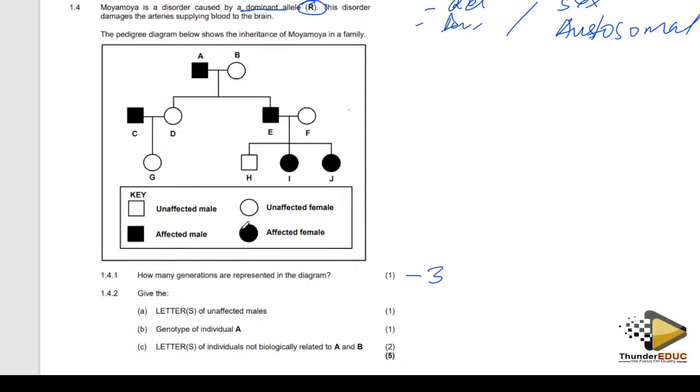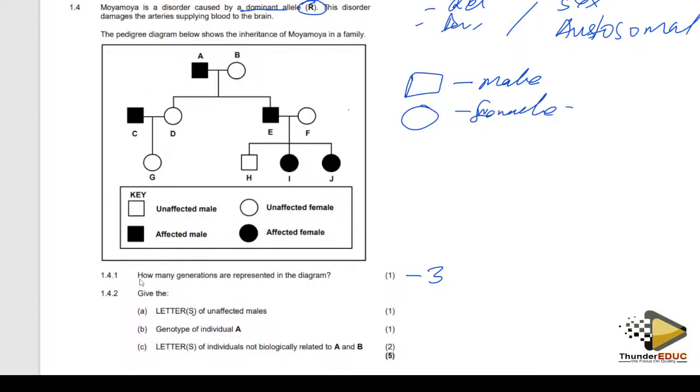So in this case, they gave you a key. The one who is shaded is affected with the disorder. The one who is not shaded is not affected. So you have to take note of that. A box means a male, and a circle means a female.